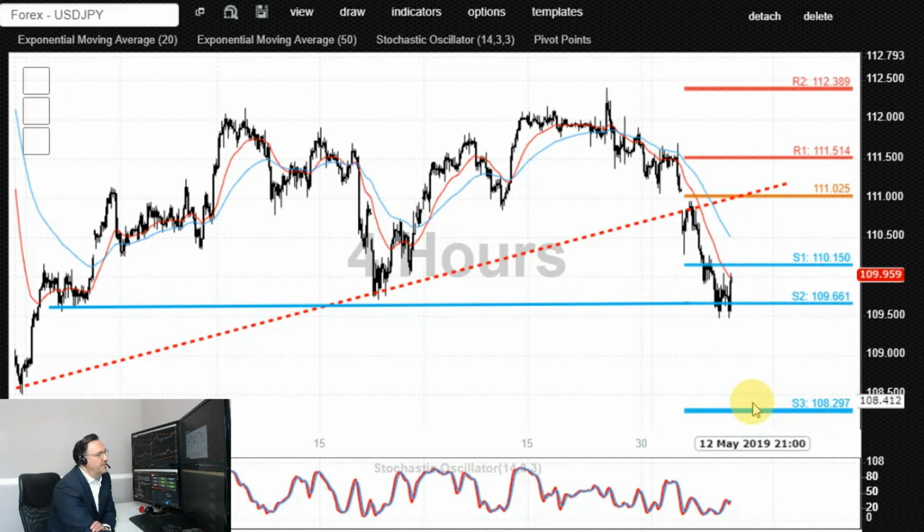Alternatively, oversold bounce backs and a rally higher are initially capped by 110.15 level.